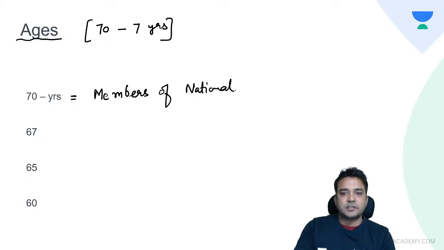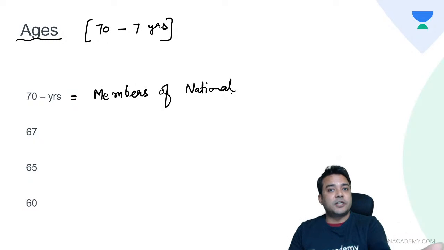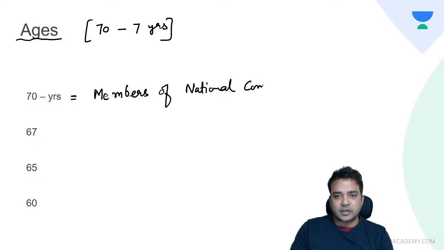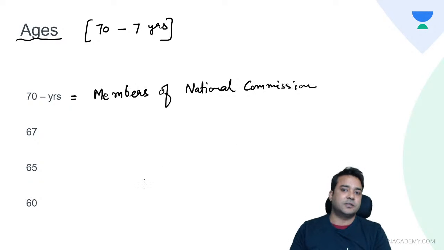What is National Commission? National Commission, State Commission and District Commissions are made under Consumer Protection Act to safeguard the interest of any consumer. That consumer can be a patient also. So members of National Commission, what is the age? They should be less than 70 years of age.